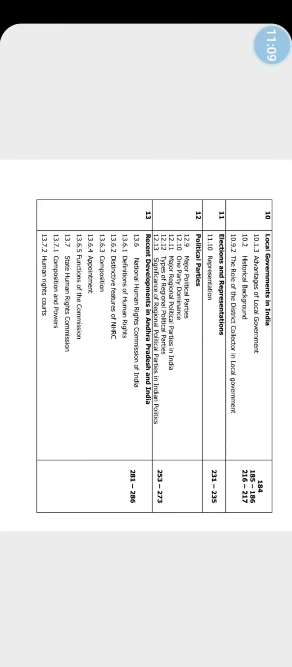From 13th chapter, recent developments in Andhra Pradesh and India, National Human Rights Commission of India, definitions of human rights, distinctive features of NHRC, composition, appointment, functions of the Commission, State Human Rights Commission, composition and powers, human rights courts. These are the topics deleted for intermediate second year students.